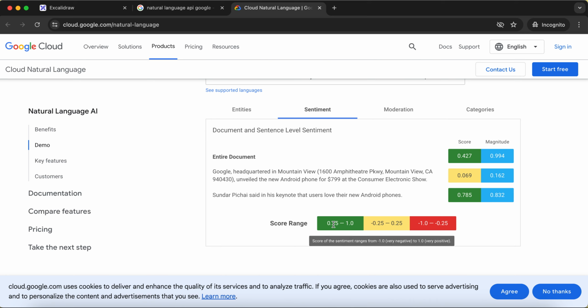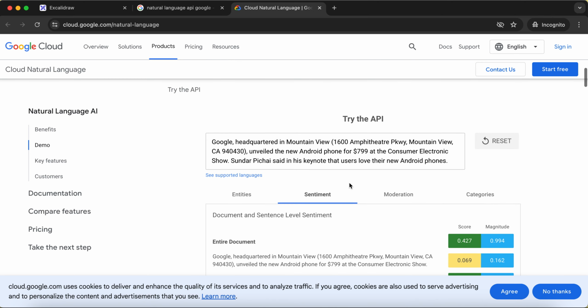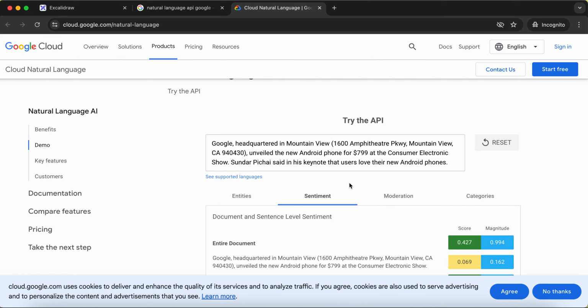So this is how it displays the score. And if you see, the score of the sentiment ranges from very negative to very positive. So this particular text comes under very positive sentiment.